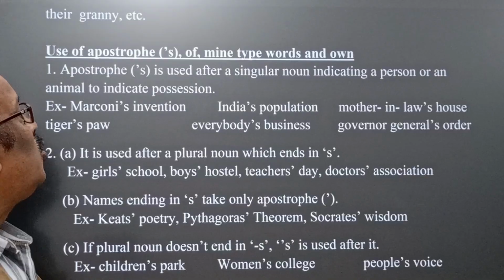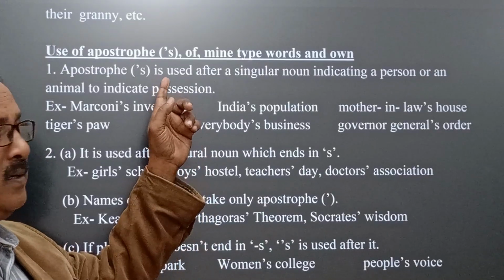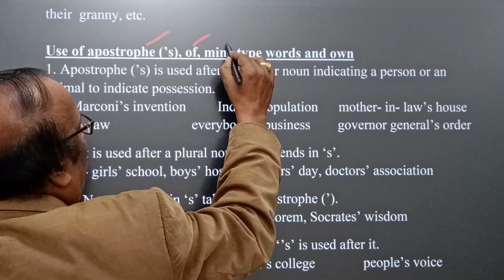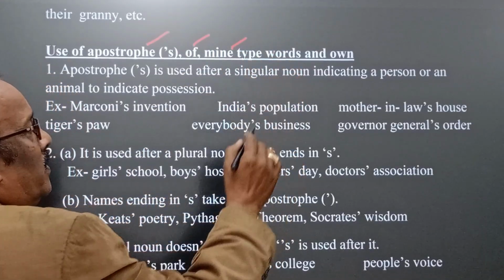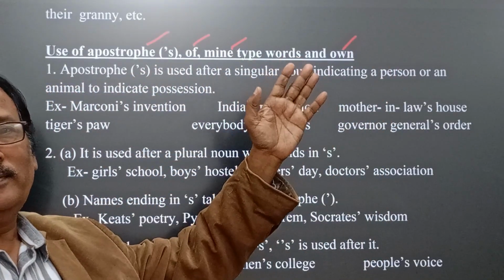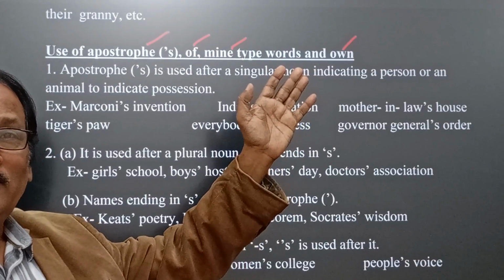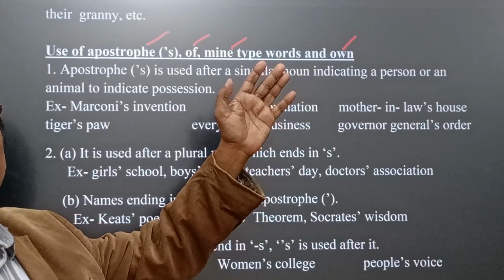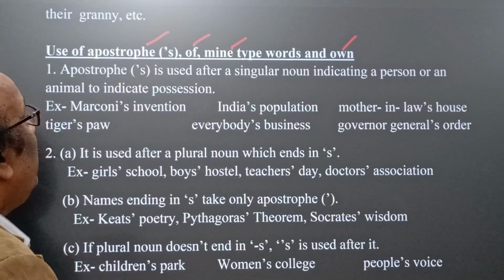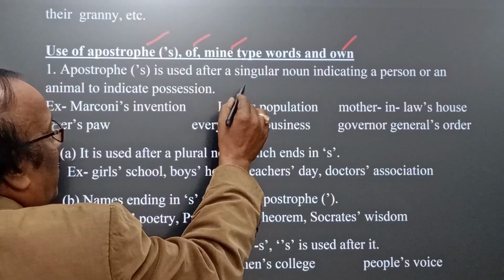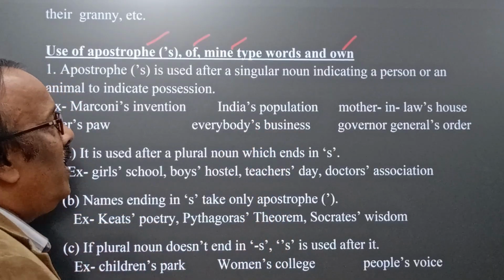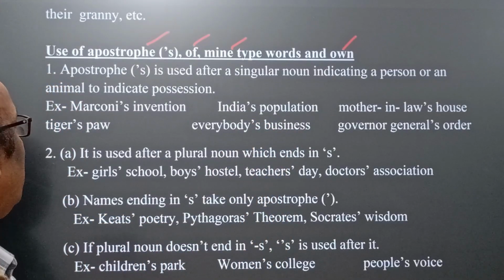Use of apostrophe s. This is another interesting factor. Apostrophe s, of, mine-type words, and own: all these four are also possessive words or possessive determiners. Here we find apostrophe s is used after a singular noun indicating a person or possession.